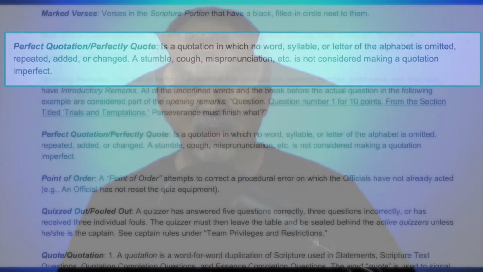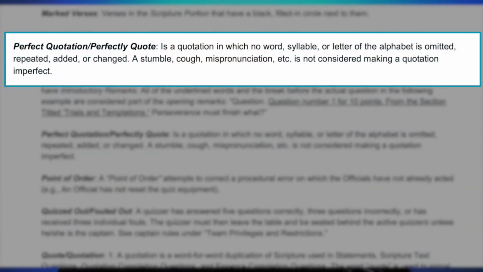And so what is a perfect quotation? This will address the quizzer's action in answering the question. From page 9, perfect quotation, perfectly quote, is a quotation in which no word, syllable, or letter of the alphabet is omitted, repeated, added, or changed. A stumble, cough, mispronunciation, etc. is not considered making a quotation imperfect.